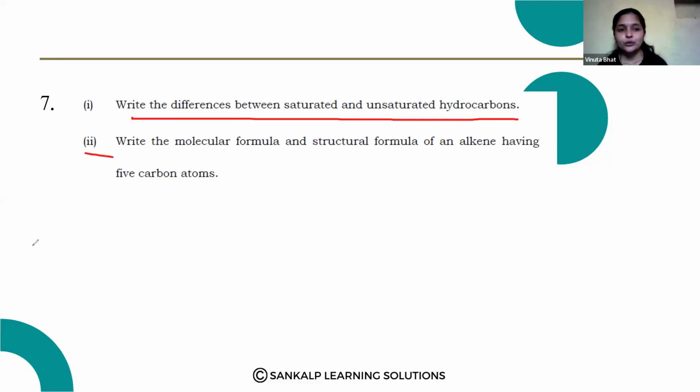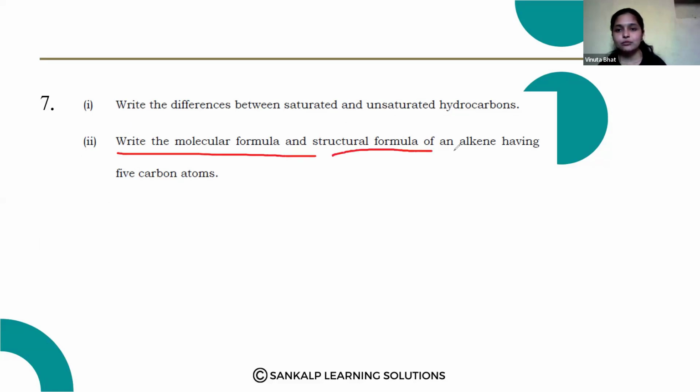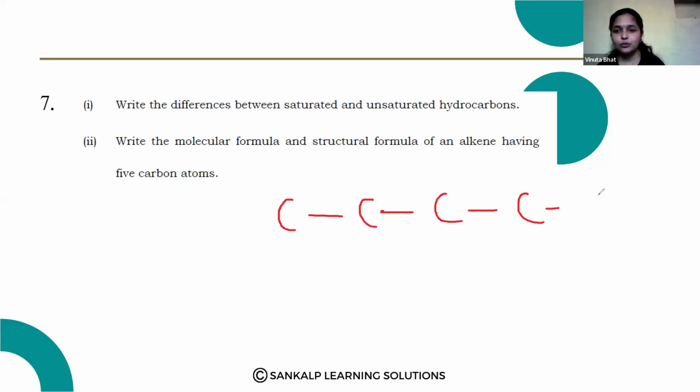We are going to solve the second question. Here, 5 carbon atoms, 1, 2, 3, 4, 5. You know the general formula of alkenes, that is CnH2n, means C5H10.